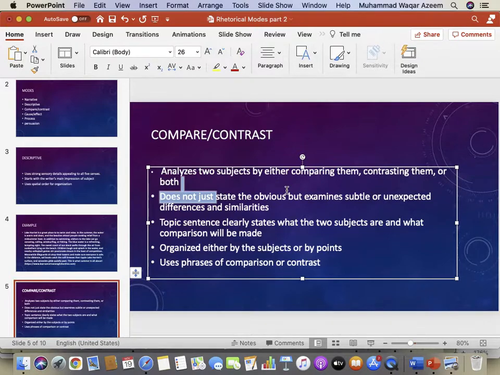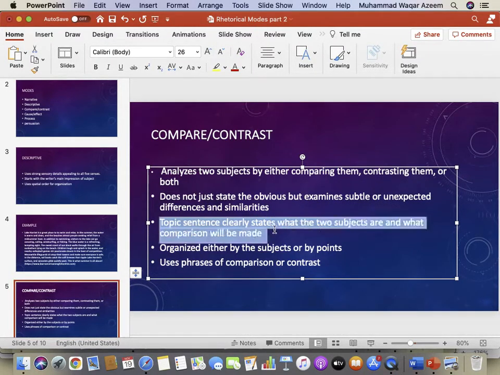Rather, you should come up with subtle differences or similarities between both things. For example, if you are asked to compare the sun and the moon, do not just say that both are bright, because that is obvious. Come up with something a little less obvious.